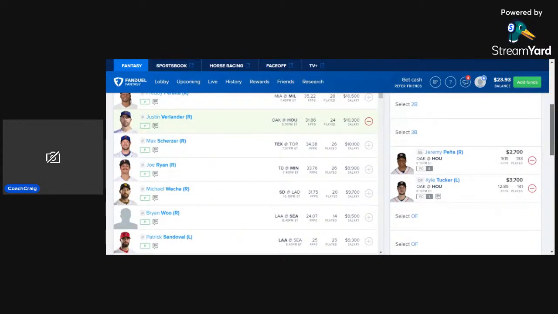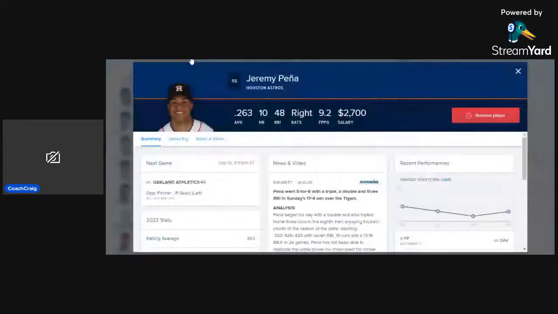Then we're going to keep moving down with shortstop. I'm playing 2 of them today in my core picks. So I got Jeremy Pena here as the first one at $2,700. He is averaging just over 9 fantasy points per game on the season. So he's got a 263 average, 10 home runs, 48 RBIs. A guy that can steal a base here and there as well.